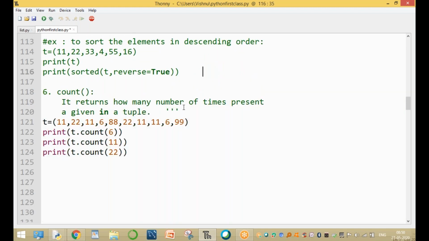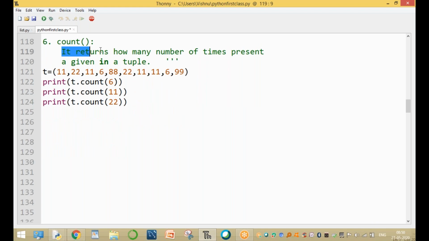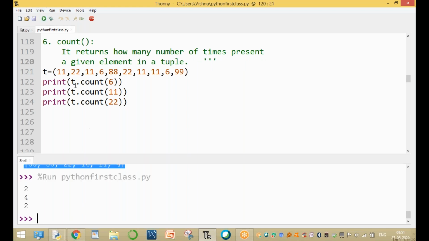Okay. How many times is a given element present? It returns how many number of times a given element is present in a tuple. Write this in your notes. Now here t dot count of 6 is present 2 times. Clear. Now t dot count of 11 is present 4 times: 1 time, 2 times, 3 times, and the 4th time. Okay. 22 is present only 2 times.